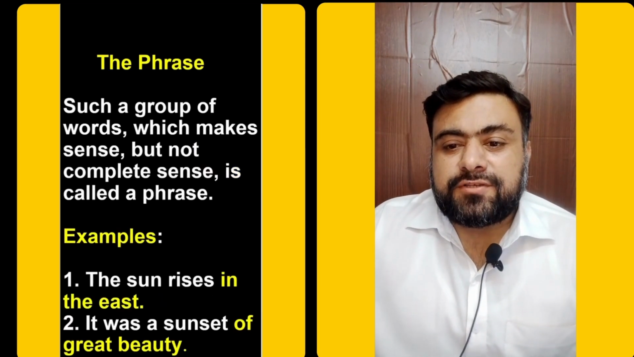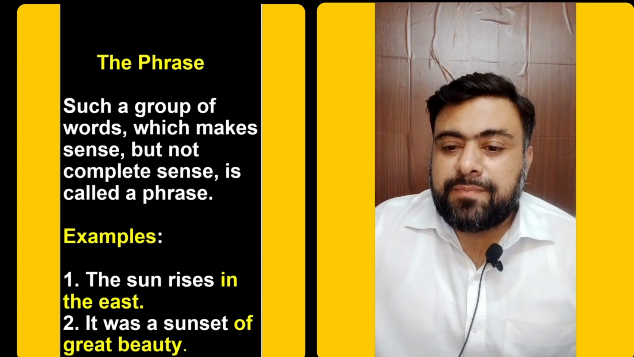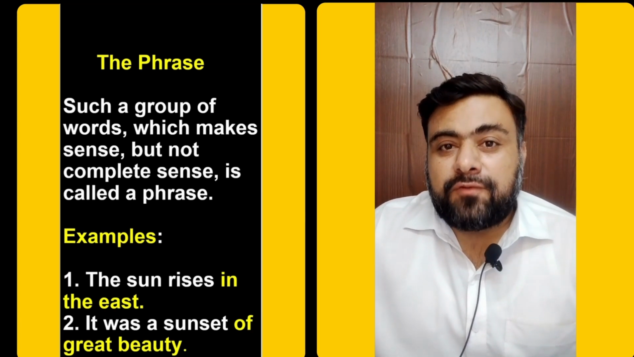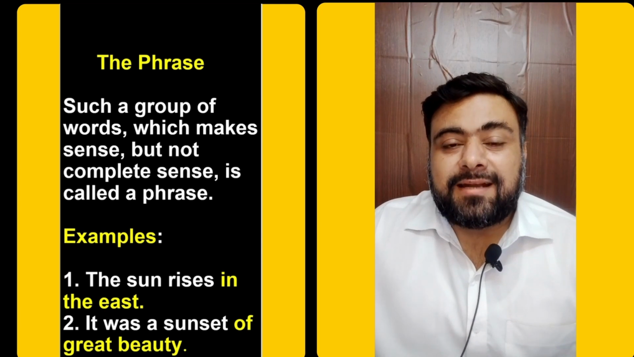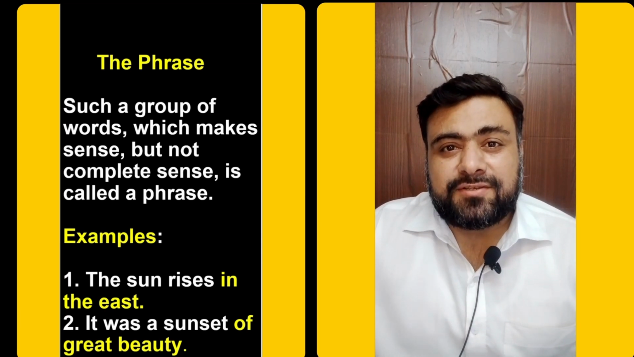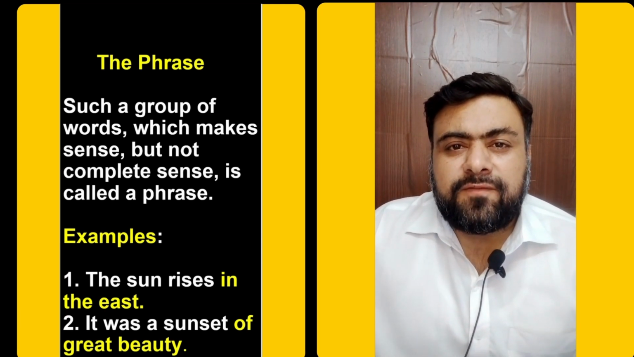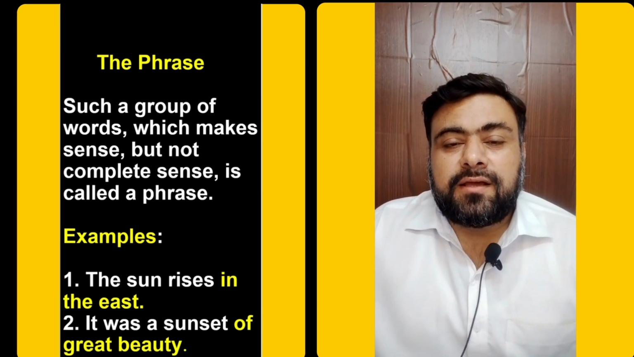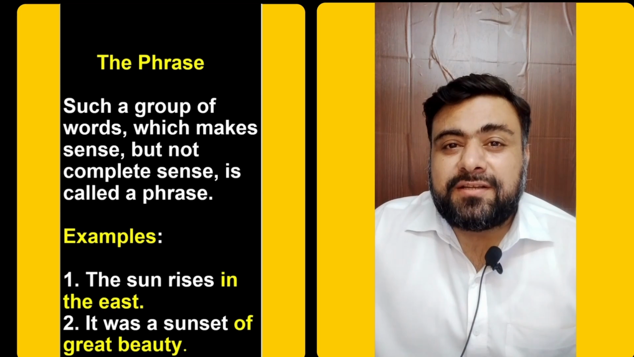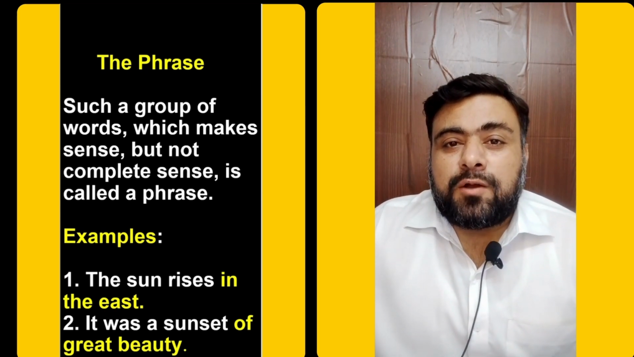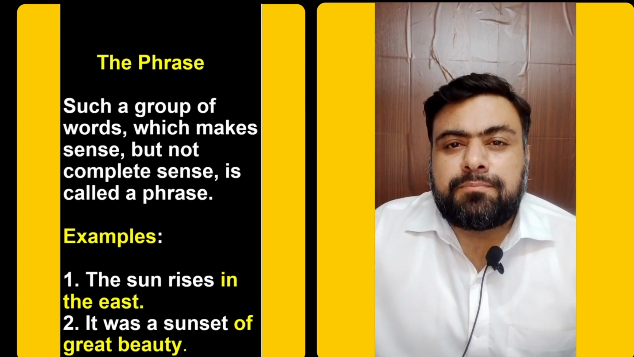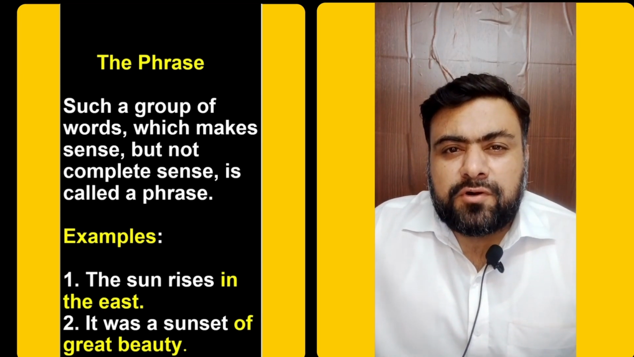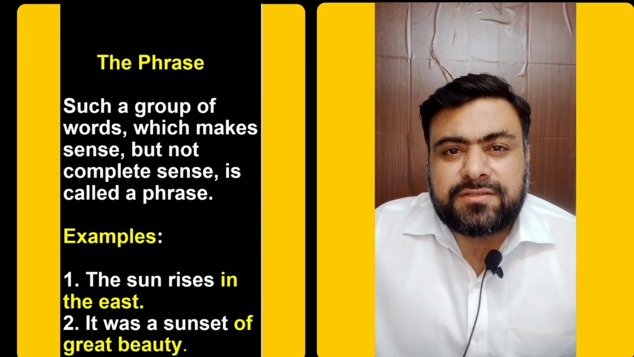What is a phrase? A group of words which makes sense but not complete sense is called a phrase. It does not give you the whole information. That group of words is called a phrase. As we mentioned earlier, a sentence is a group of words that makes complete sense. On the contrary, a phrase is a group of words that does not make complete sense.